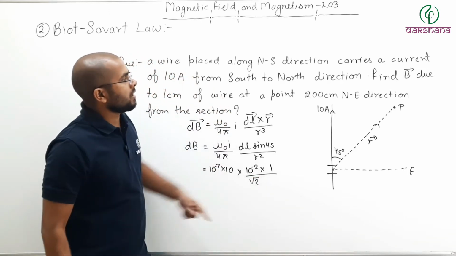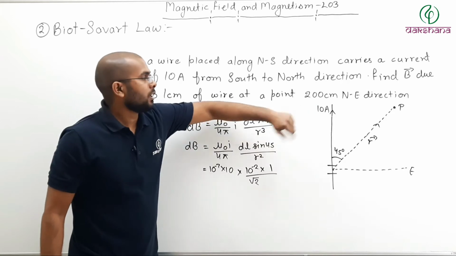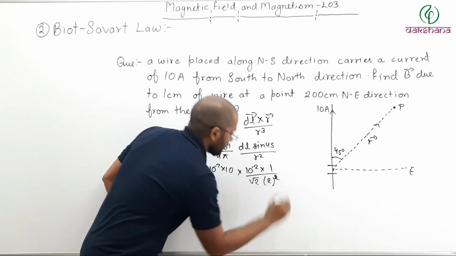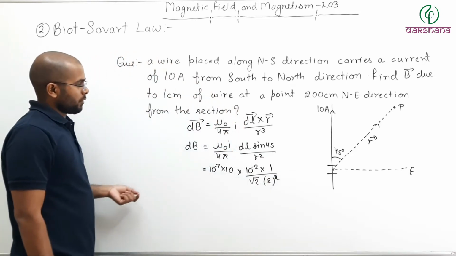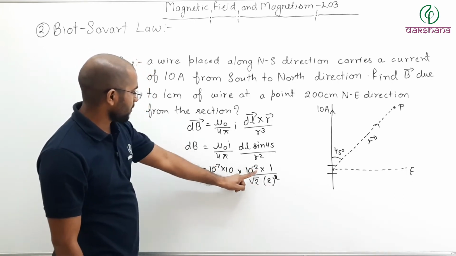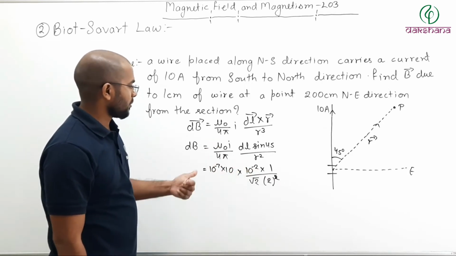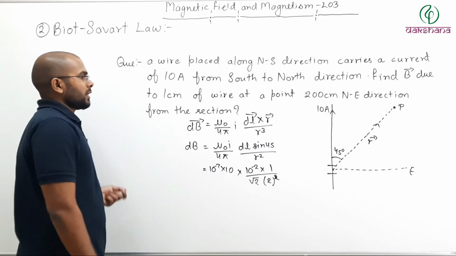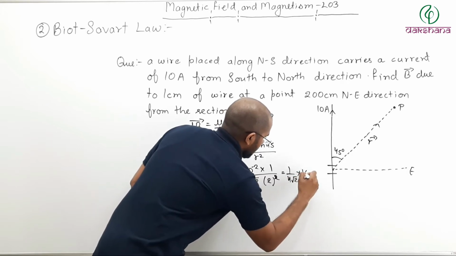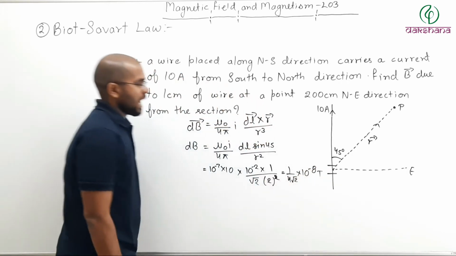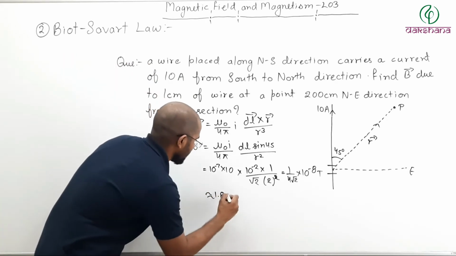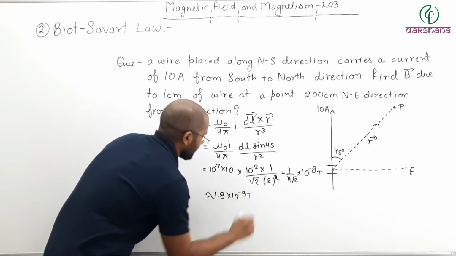And r square. What is r? 200 centimeter magnitude. 200 centimeter in meter will be 2. So 2 square. 2 square will be 4. So this will be your 4 root 2. And upside will be 10 to the power minus 7, 10 to the power minus 2, 10 to the power minus 9 plus 1, 10 to the power minus 8. So 1 by 4 root 2 into 10 to the power minus 8 Tesla. And approximately it can be written as around 1.8 into 10 to the power minus 9 Tesla.